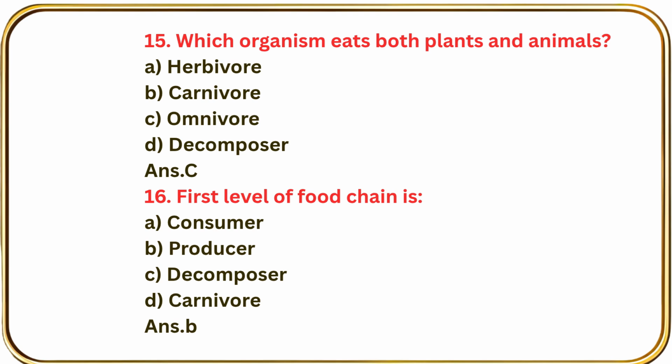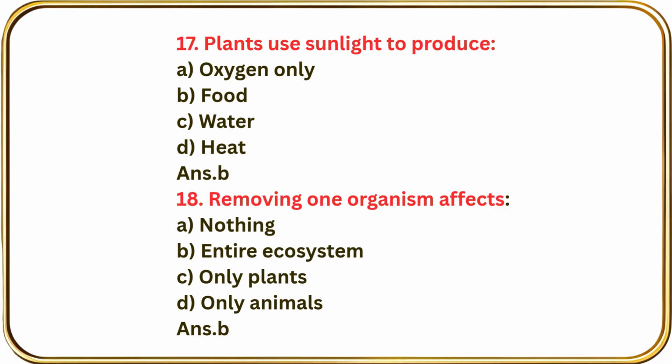Question number 16. First level of food chain is consumer, producer, decomposer, carnivore. Answer B, producer. Question number 17. Plants use sunlight to produce oxygen only, food, water, heat. Answer B, food.